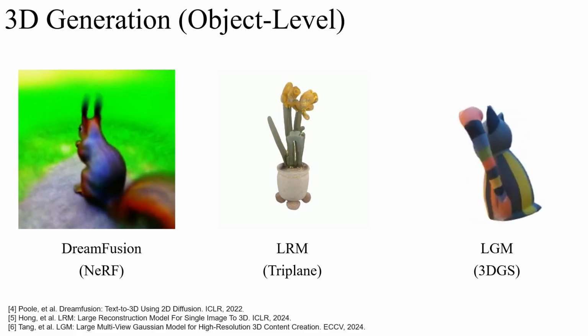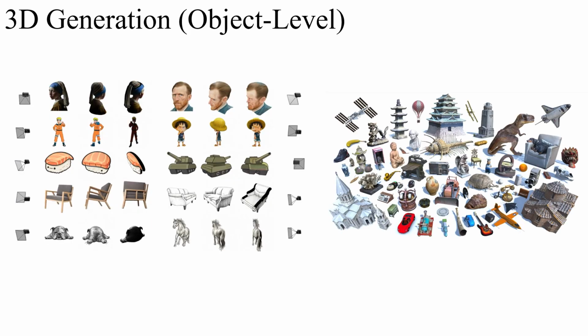Actually, 3D generation is never new. For example, there are many previous works for 3D object-level generation with all kinds of different implicit representations such as NeRF, triplane, and 3DGS. 3D object-level generation becomes feasible by training a 3D-aware image diffusion model on large collections of multi-view images paired with camera poses. These training pairs are obtained by rendering many 3D objects from diverse viewpoints.